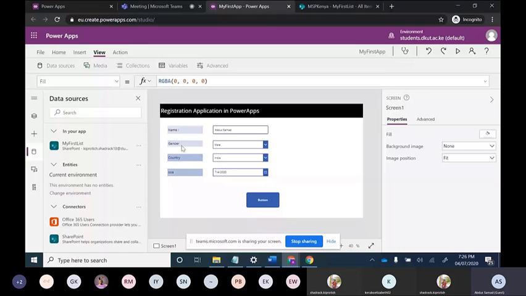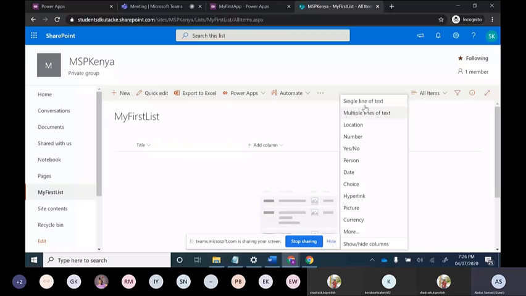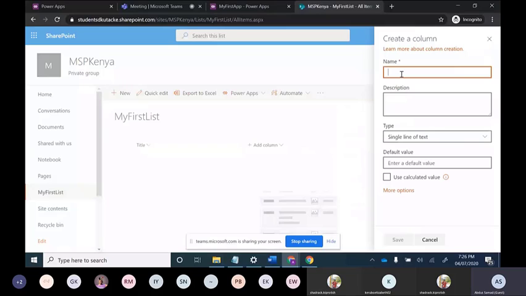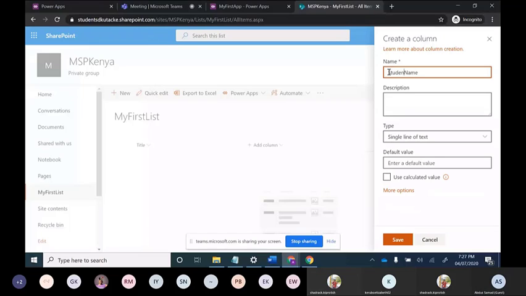But when we move on to a list, nothing is there. Only title column is there. So we can just put title over here. Now we will add column over here also. So name is a single line of text, so we will choose a single line of text from here. We will give it as name, and save this. Okay, name already exists. So student name.